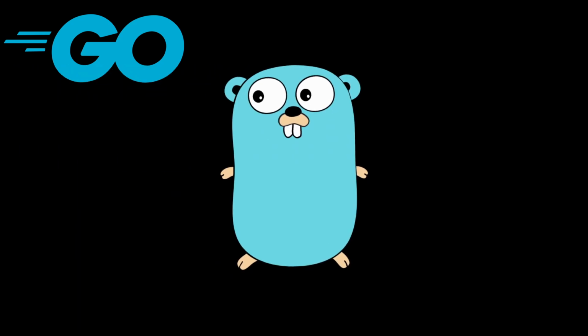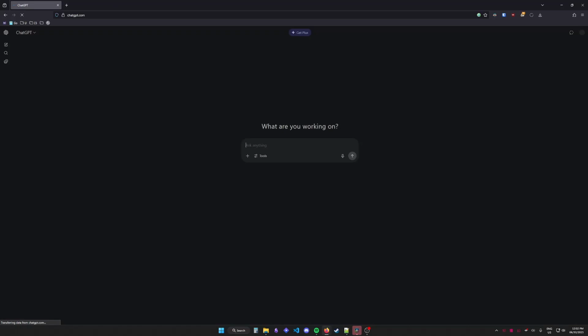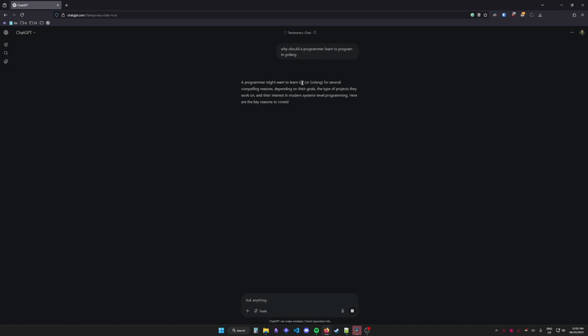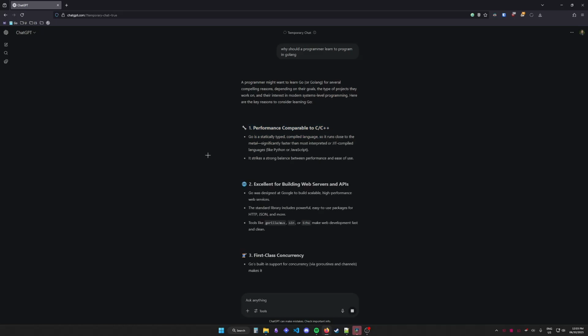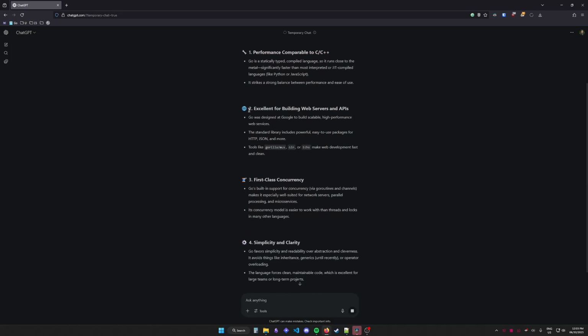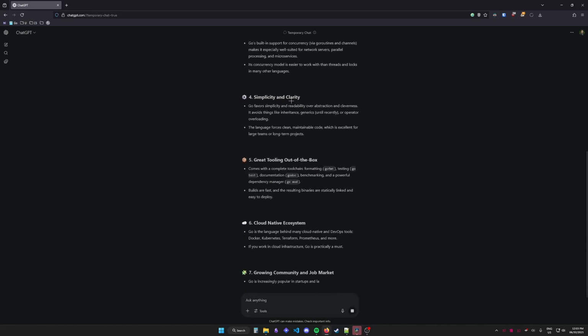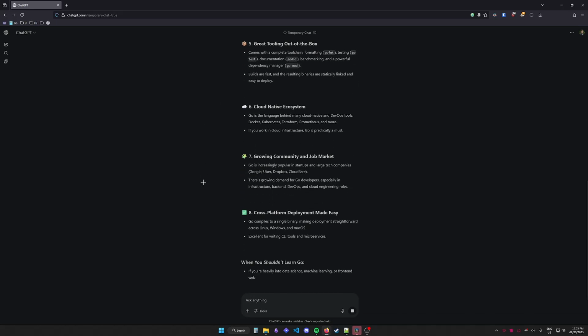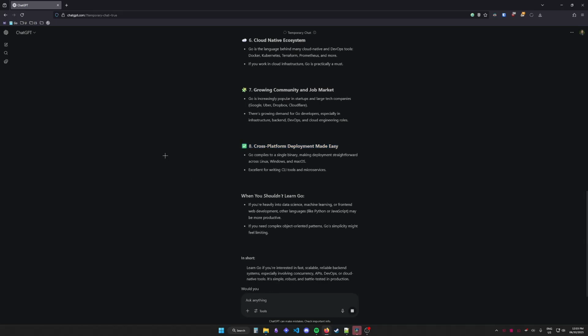I was interested in learning the programming language Go. Why? Well, not only does it have the best mascot of any programming language, but it's got great performance comparable to C++, good for working with web servers and APIs, simple to use, and because the program's compiled to a simple binary, it's easy to deploy on different systems.